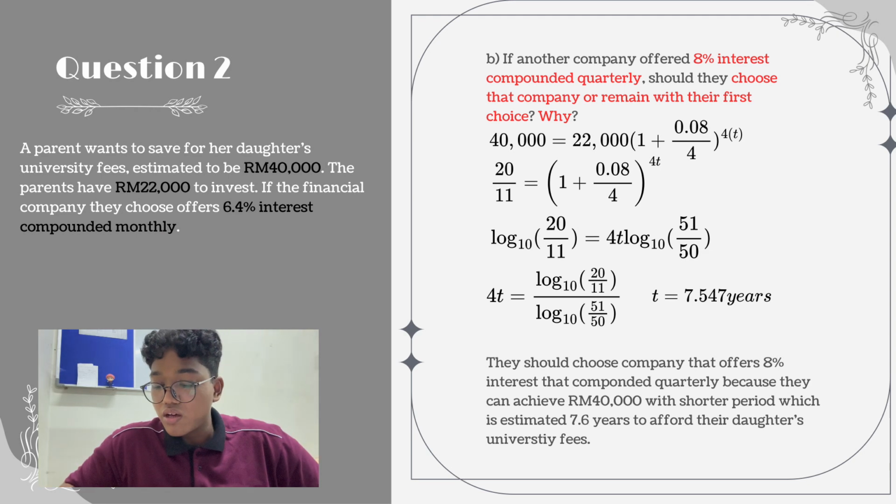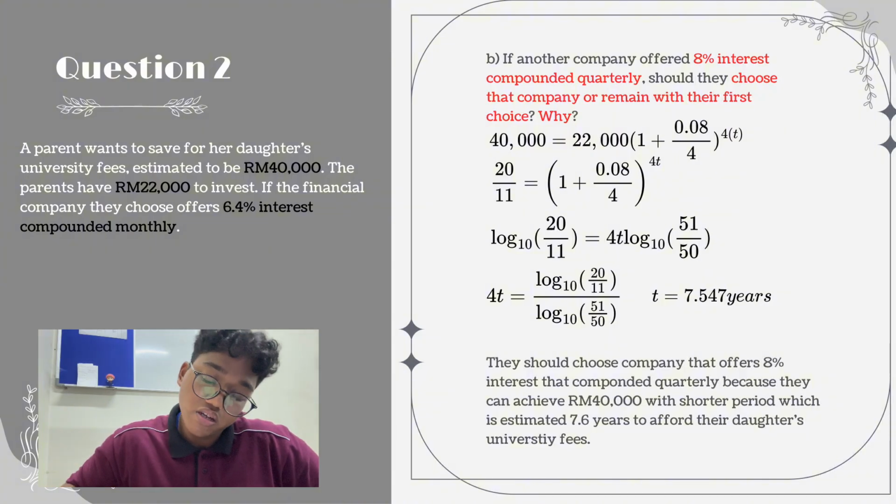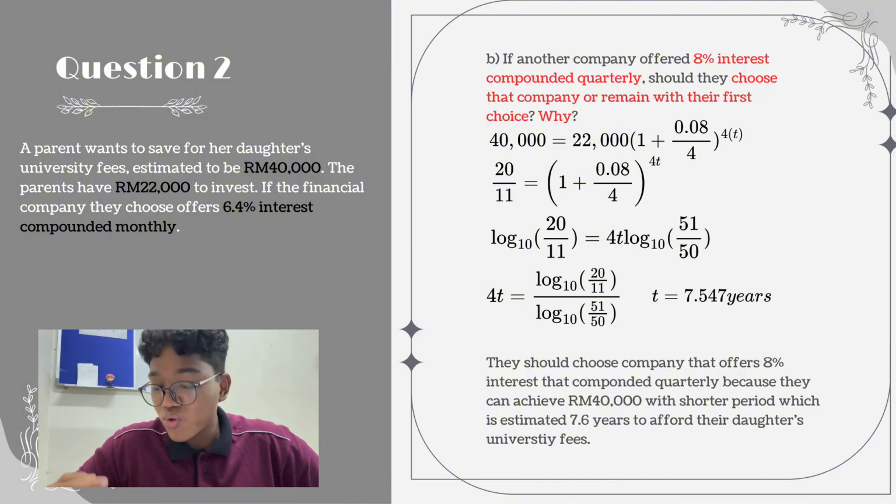So we need to find t, right? So we must use the rule of log. We move the 22,000 to the 40,000 and divide, and it becomes 20 over 11. Put log on both sides, so we get log10(20/11) = 4t log10(51/50).